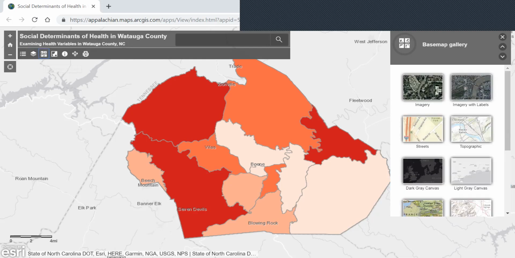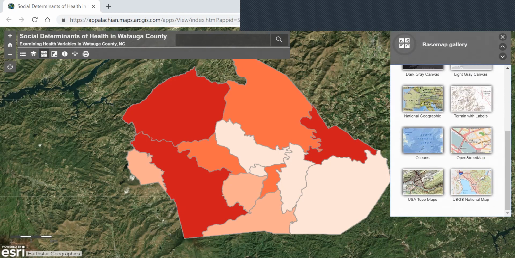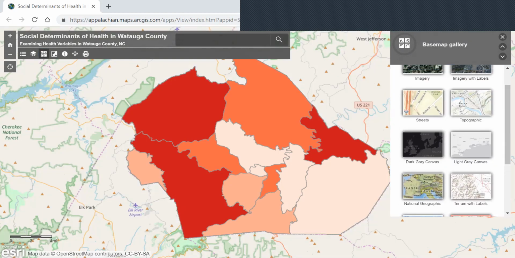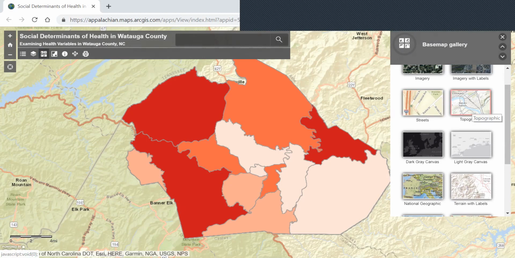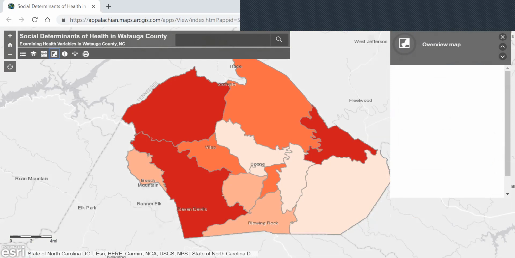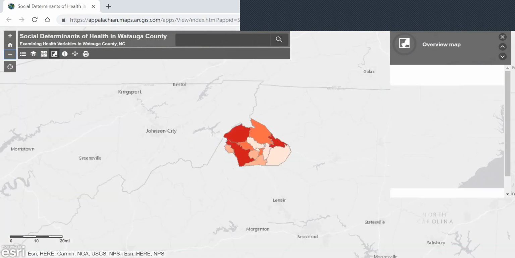The third option is the base map option. So this changes the background map. It's just a matter of what you would like to see. You can select the different options and get some different information. The fourth option is the overview map. So you're able to see Watauga County's location in relation to the state of North Carolina and the surrounding states in this pop-up that shows up over here.